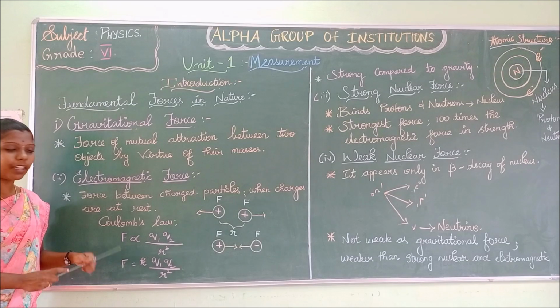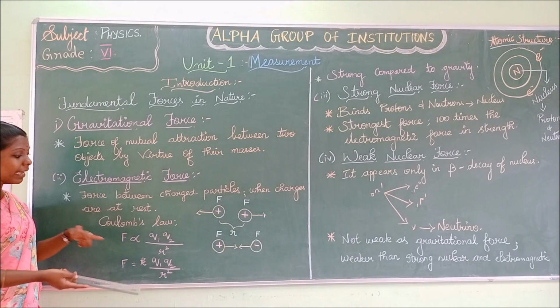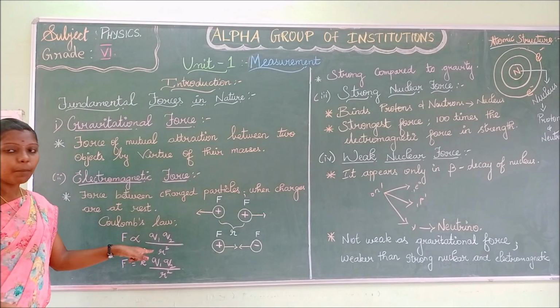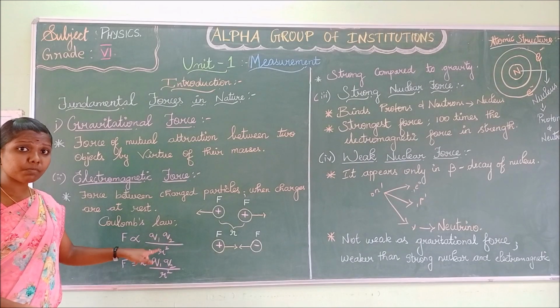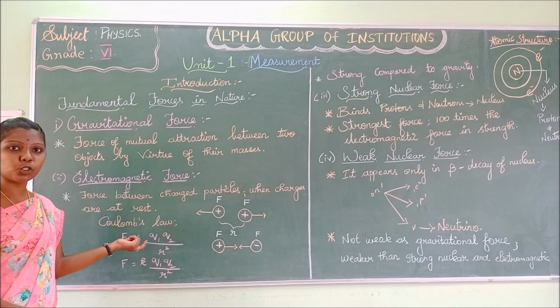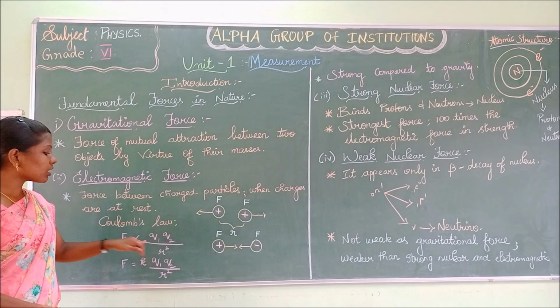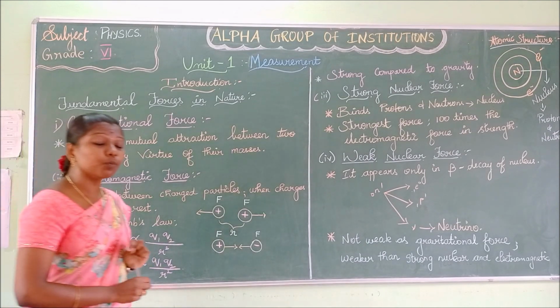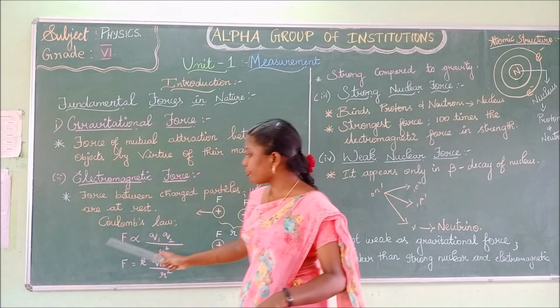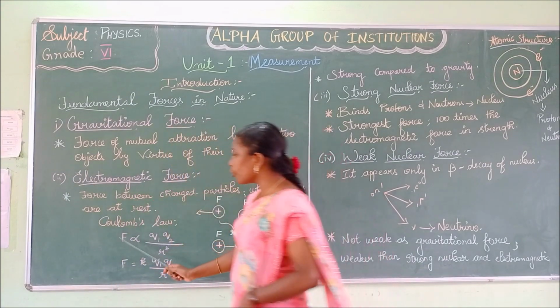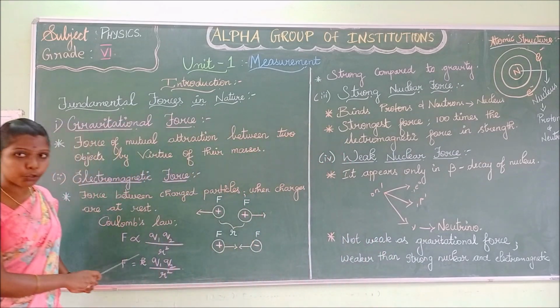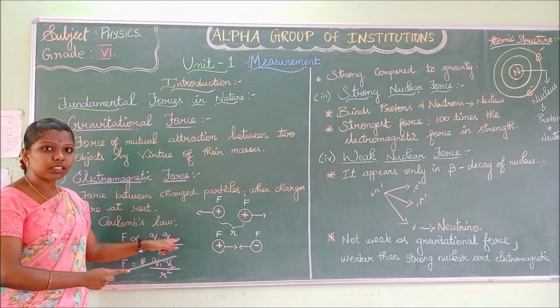What is Coulomb's law? Coulomb's law is nothing but force. The force is directly proportional to the product of the charges and inversely proportional to the square of the distance between them. F is the force. Force is directly proportional to Q1 Q2, the charges.